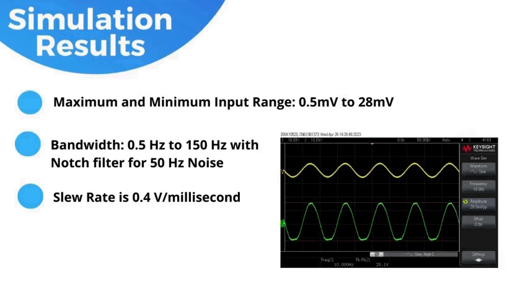We also measured the slew rate of the system, which is 0.4 volts per millisecond. The slew rate is the maximum rate of change of the amplifier output voltage. It tells us how quickly the system can respond to changes in the input signal. In this case, it indicates that the system can respond quickly to changes in the ECG signal.